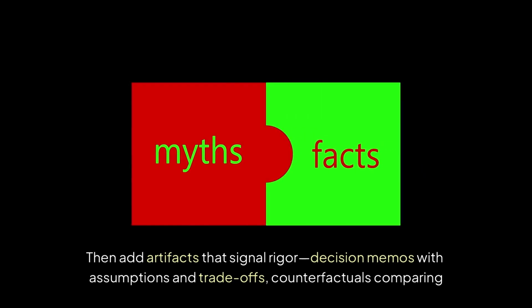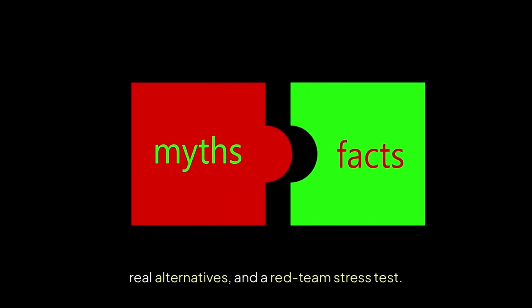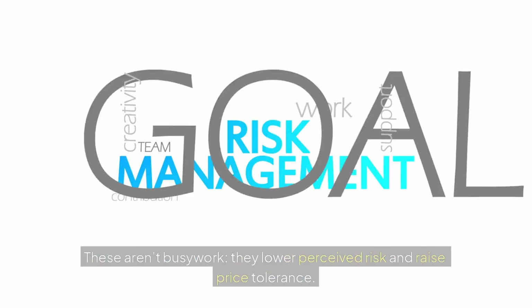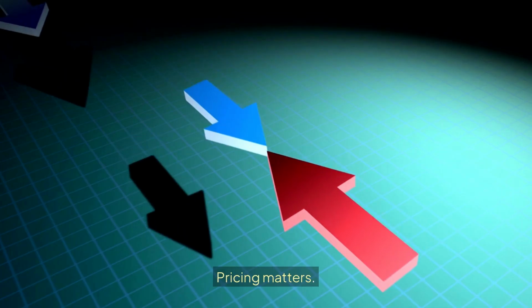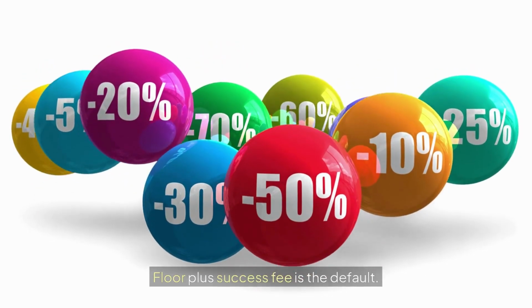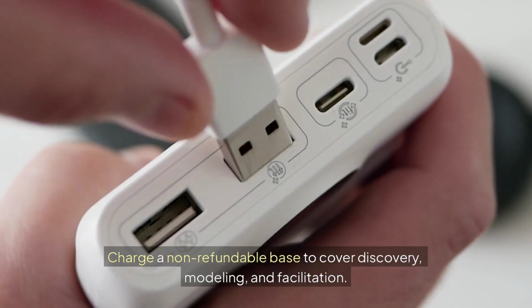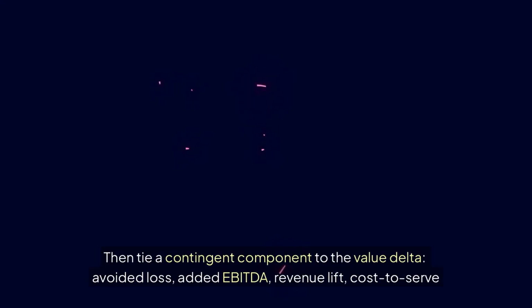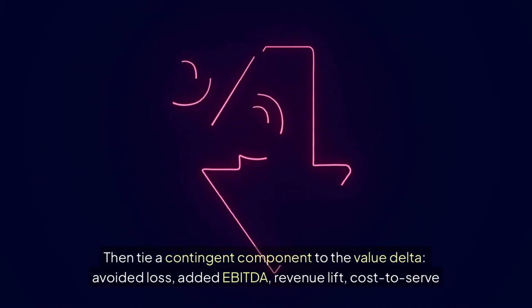Decision memos with assumptions and trade-offs, counterfactuals comparing real alternatives, and a red team stress test. These aren't busy work. They lower perceived risk and raise price tolerance. Pricing matters. Floor plus success fee is the default. Charge a non-refundable base to cover discovery, modeling, and facilitation. Then tie a contingent component to the value delta.